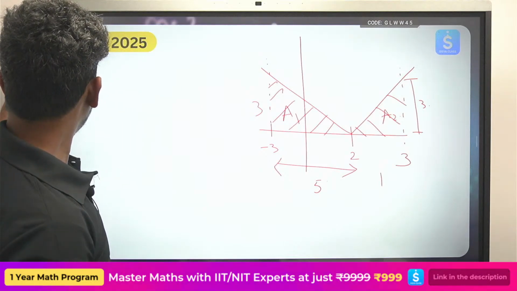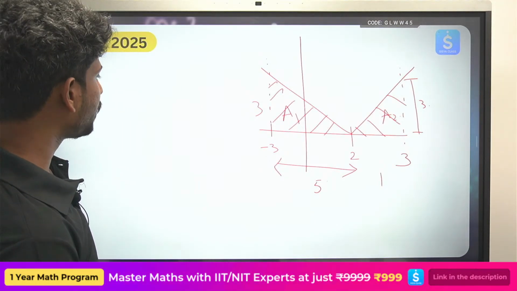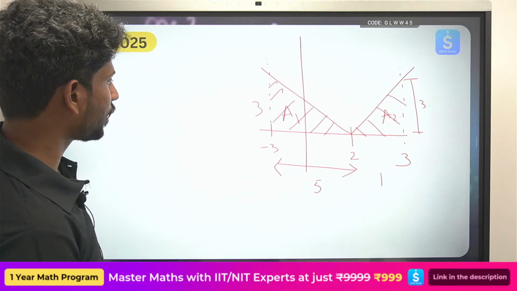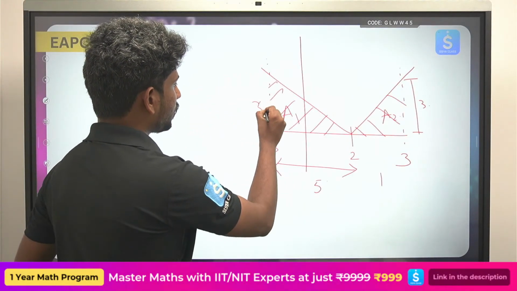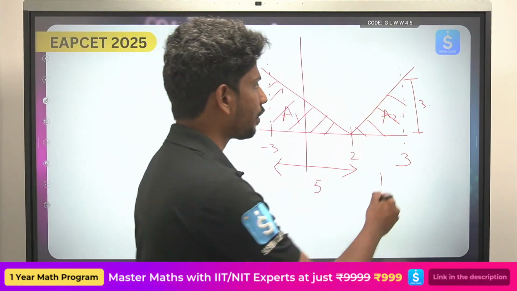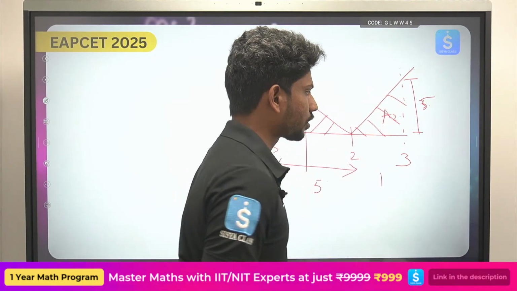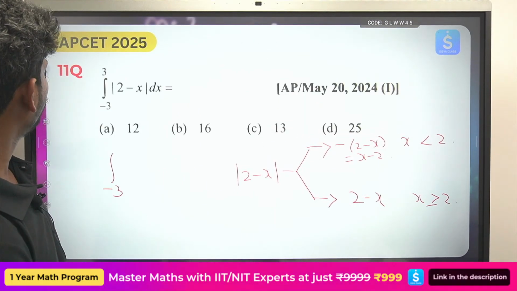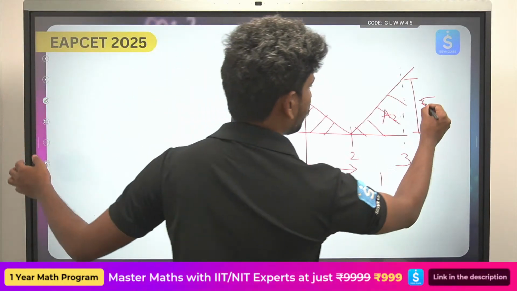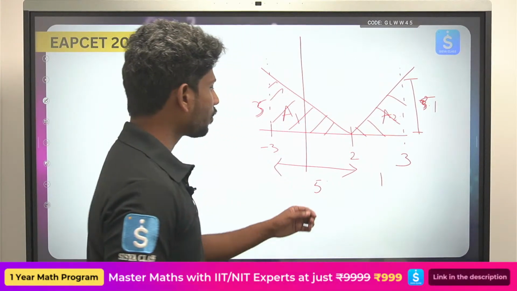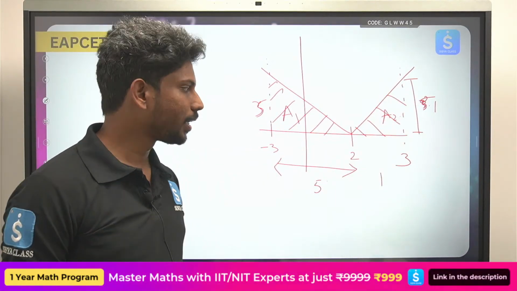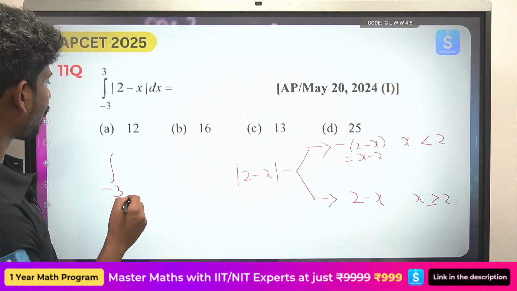So try to find out what will be the value at x equals to minus 3. 2 plus 3, 5. So this length will be 5, and this length will also be 5. At x equals to 3, this length will be 1, I think. 2 minus 3, 1. Yeah, so this length will be equal to 1. So now you can use the graph: half 5 into 5 plus half 1 into 1.